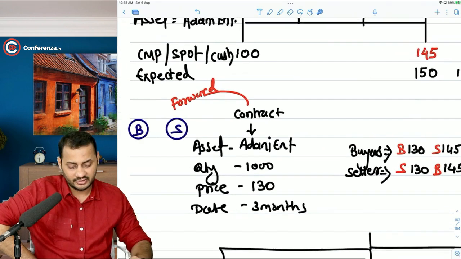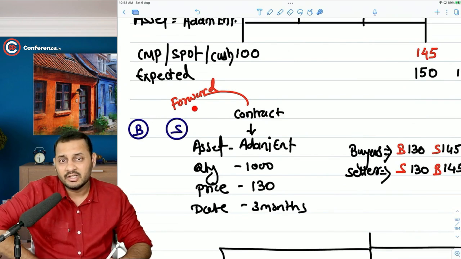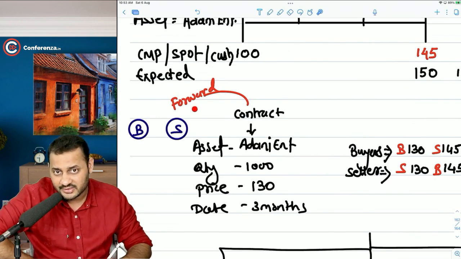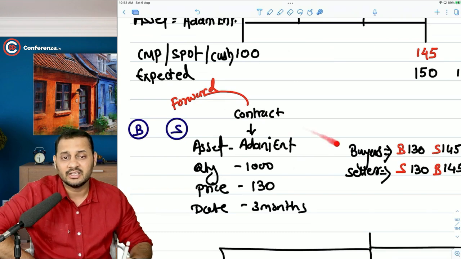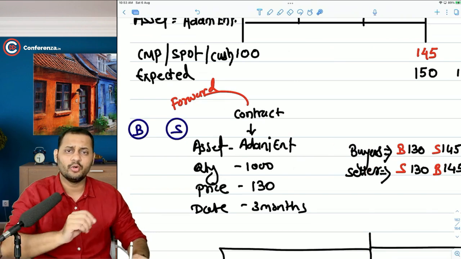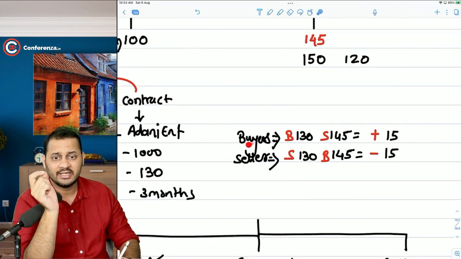What is the problem in the forward contract? The problem in the forward contract is there is a default risk. Please understand one more time. There is a default risk. That means a buyer or the seller, whosoever will be facing the losses at that time, can default.